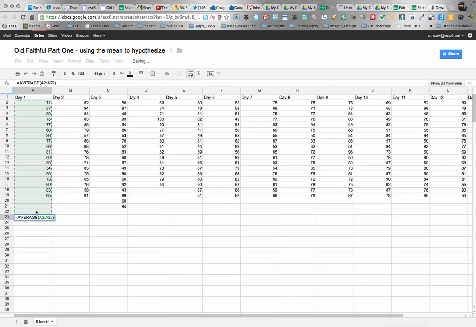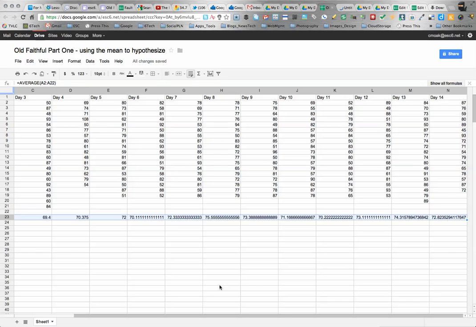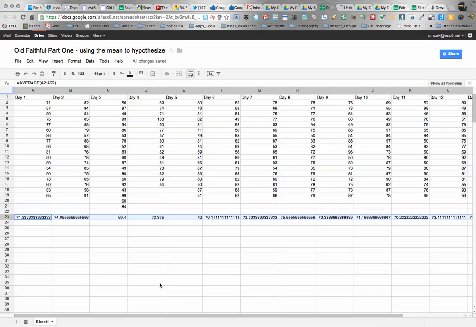So once I get that all selected, I'm just going to hit my enter key, and it gives me my mean. So my mean for day 1 is 71.33. So once I get that, I'll click in that box, and you see the little blue box down at the bottom. I'm going to take that and click and drag all the way across the bottom here to the end here to day 14. And when I let go, it fills in all of those columns with the same formula, but it will just apply it to that column. So you'll see I have all my data here right across the bottom. So that'll get you started on how to get the mean.